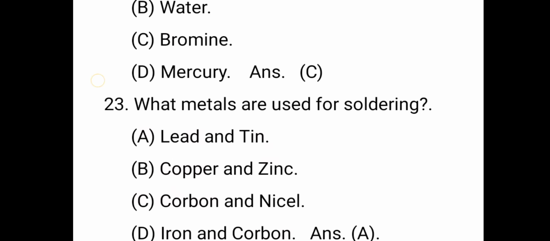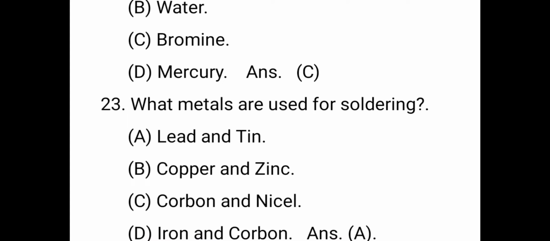Question number 23. What metals are used for soldering? Frequently, this question is asked. The right answer is lead and tin.